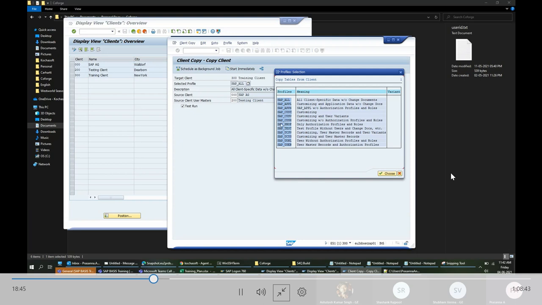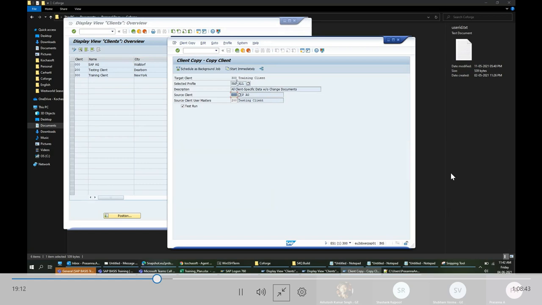This will usually be decided based on the business requirement, why they want to create a new client. But usually when we create a new system, we will use SAP all only. So once this is done and we schedule it, it will run for like 2-3 hours, and it will copy all the data.